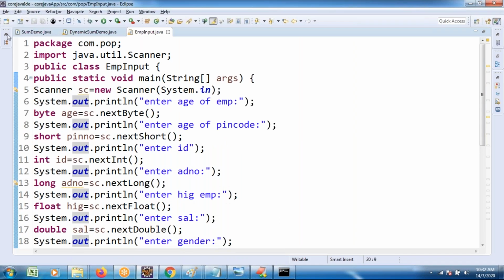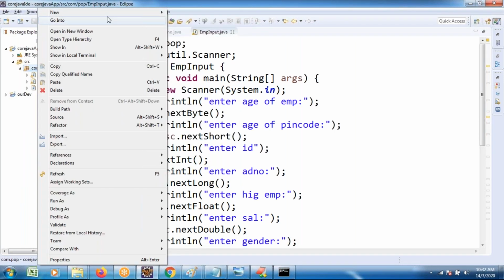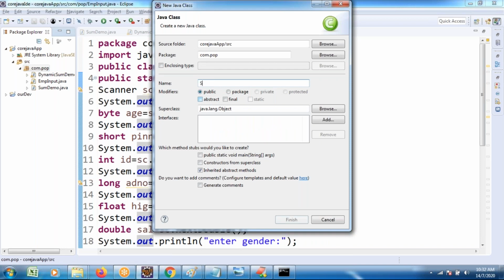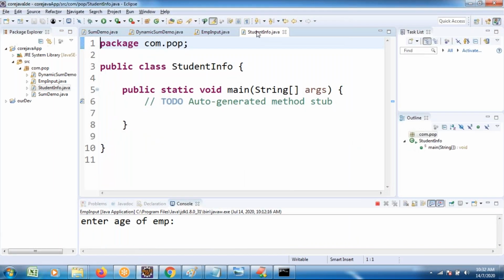Suppose I plan to write one small application. Here I plan to write student details. Class StudentInput, student information. I want the main method. Click on finish. Try to see once.